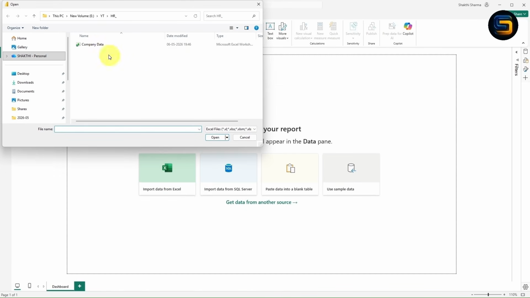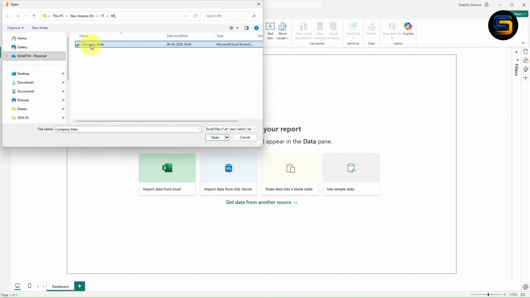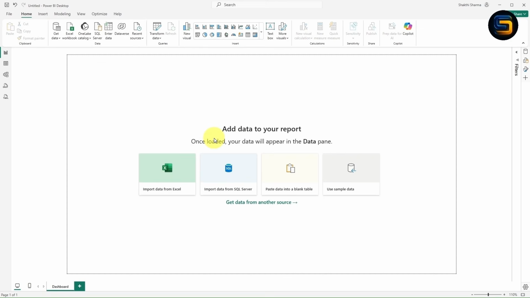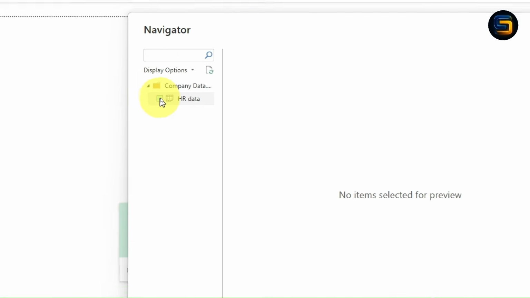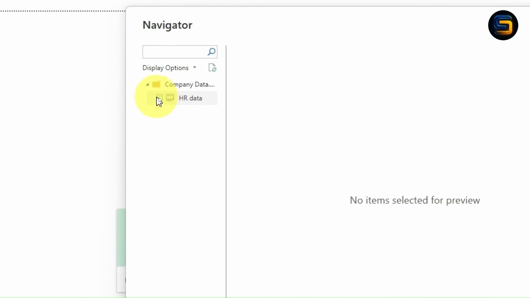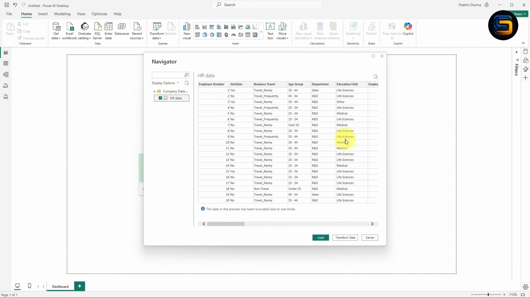Once I click, now this is my Excel file, company data, right? Just select this file, now click open. Wait for a few seconds and the data will be connected. Now you will get one navigator window. You might be thinking why our data is not available in this area. What you need to do is check this option. This option is very important. Once you check it, you can see the preview of your data set in this right side area, right?